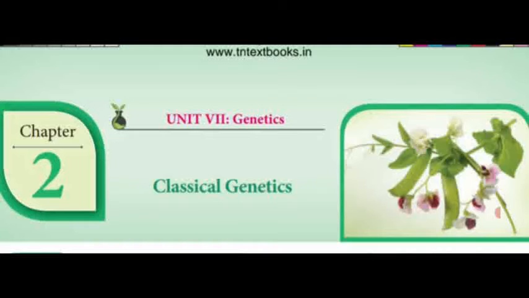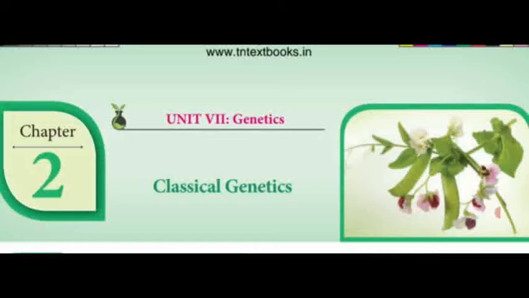Monohybrid cross. The genotype, meaning the genetical expression of an individual, is called a genotype. Phenotype means the morphological characteristic feature of an individual, or the observable character of an individual, is called a phenotype.